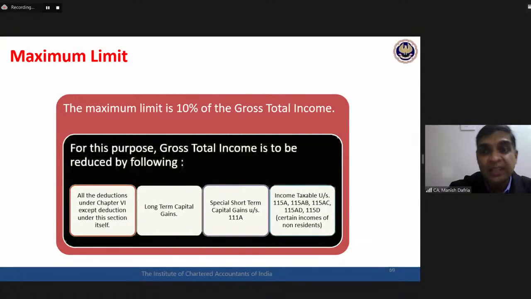Short-term capital gain, only that short-term capital gain which is taxed at a special rate of 15%, that is under section 111A, that short-term capital gain is to be excluded, and then all other income which is taxed at a special rate under 115A, AB, are to be excluded. Accordingly, we will be calculating GTI for 80G purposes. 10% of that GTI would be the maximum limit. For my category 3 and category 4 donation, that maximum limit would be applicable for calculating deduction under section 80G. Okay. So this is the deduction with respect to section 80G.